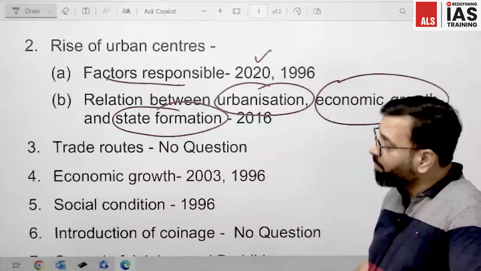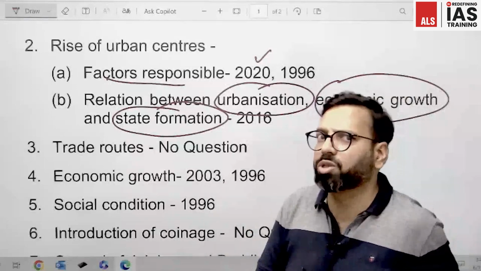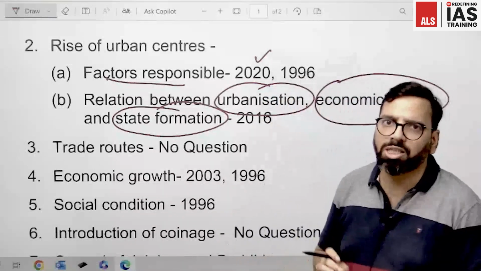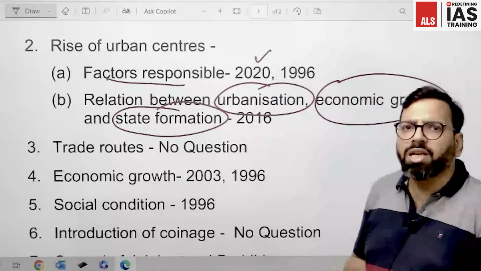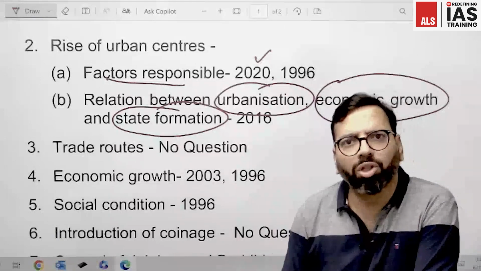Then moving ahead, they have given the topic of trade routes in your syllabus, from which they have not asked a single question yet. But it is one of those factors which supported economic growth during the Mahajanapada period.